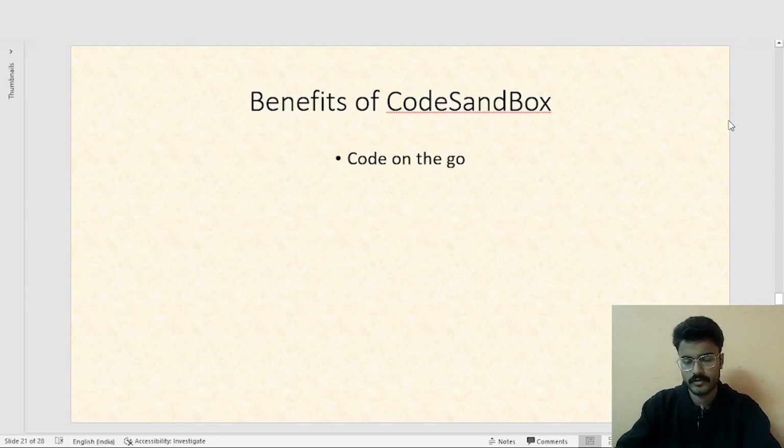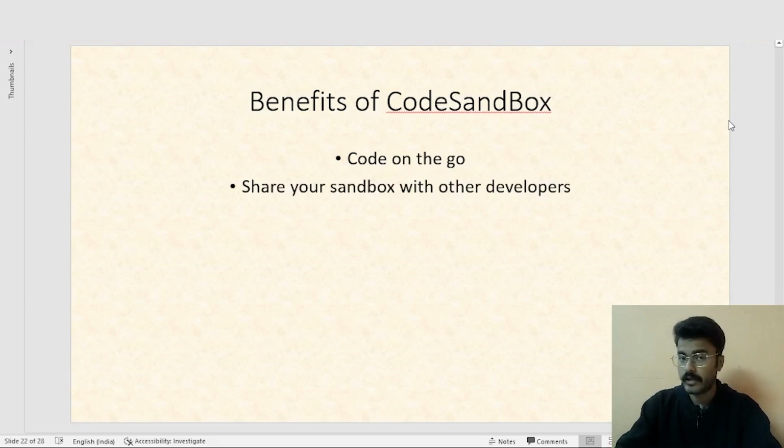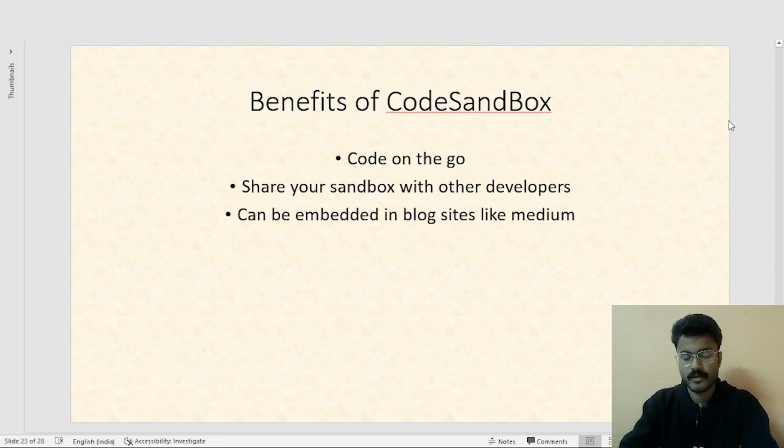Simply create your own sandbox, start coding, and produce right there. Second one, as I showed you, you can share your sandbox with another developer. You can collaborate live. You can code with 2, 3 or any number of friends on one particular project. However, don't take this to a greater level because that creates confusion.